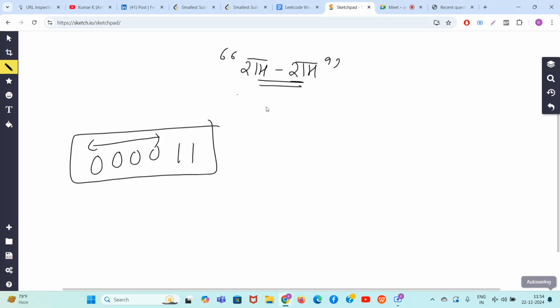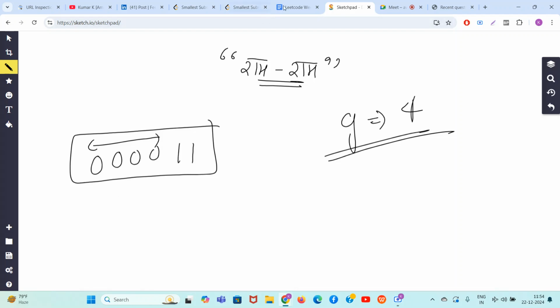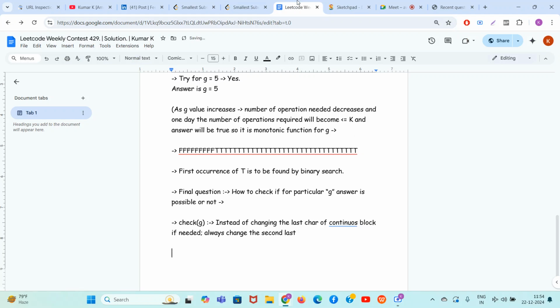We are trying for G equal to 4. So the size of this block is also 4. So guys, if the size of the block is less than or equal to G, do not do any operation, guys. It's common sense. The size is already less than or equal to G.